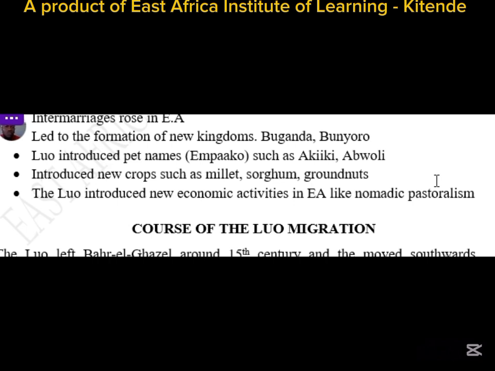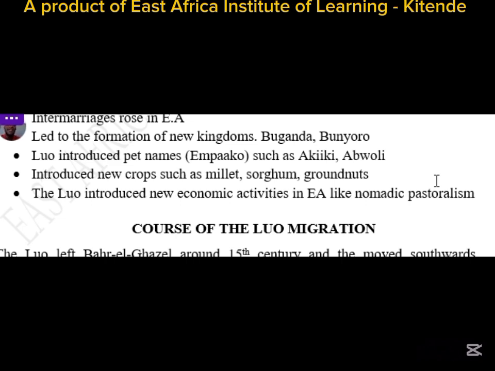The Luo introduced new crops such as millet, sorghum, guineas, or groundnuts. So these crops were adopted by the groups they found already in the interior of East Africa. These crops were later made commercial crops. They used to sell them or exchange them. For example, millet, sorghum, and guineas were exchanged by the Africans during trade.